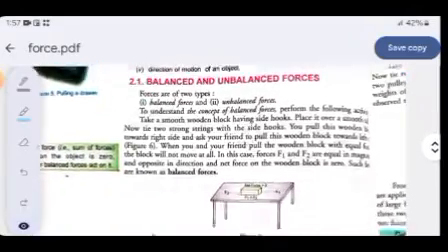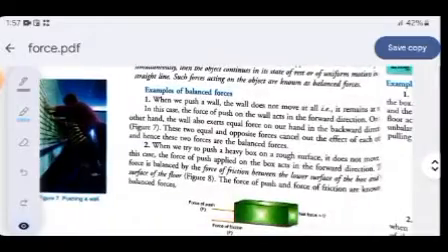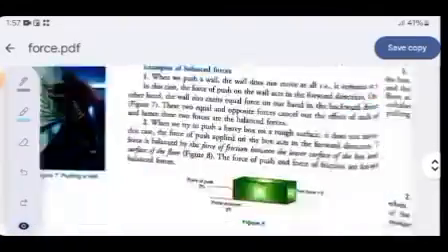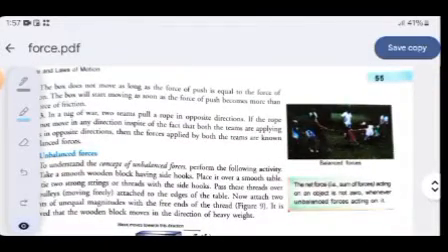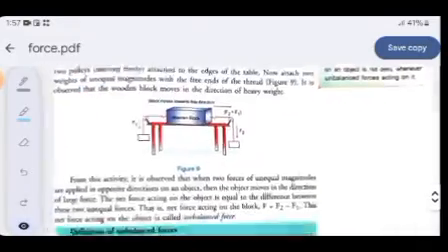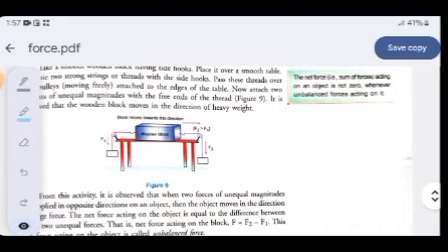And here you can take the screenshot of balanced and unbalanced forces. Here you may make a doodle drawing in your notes copy about pushing a wall. And the next one is the tug of war. This is the game which is played between team A and team B, holding a rope. And next is unbalanced force. The concept of unbalanced force is only that F1 will be bigger than F2, or F2 will be bigger than F1. There will be no balancing between them. That means there will be no cancellation of the forces.